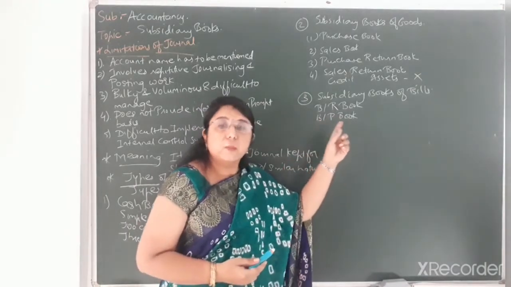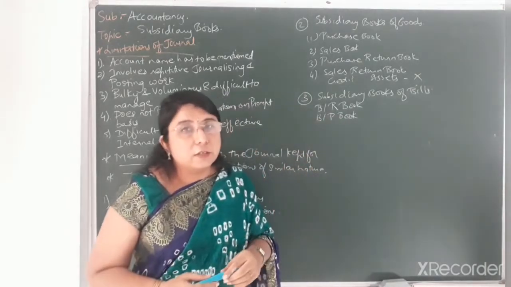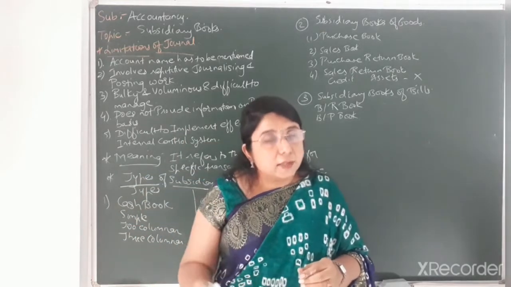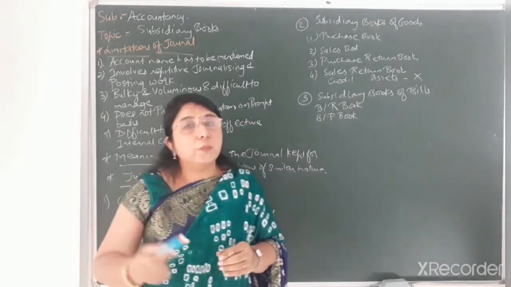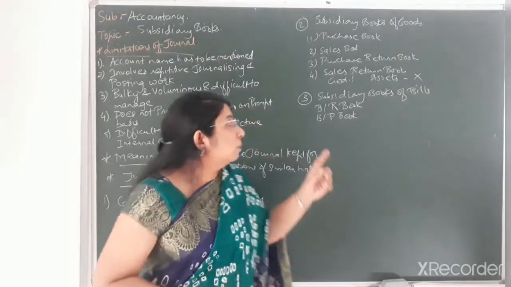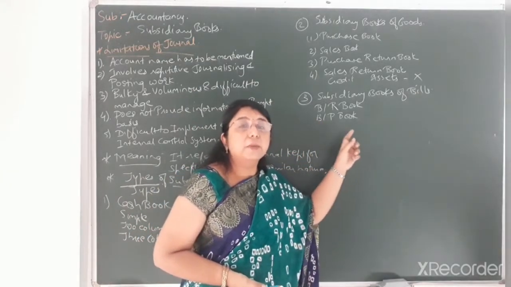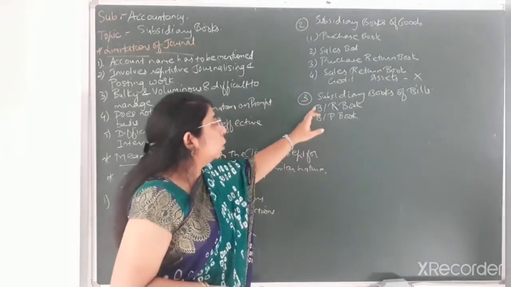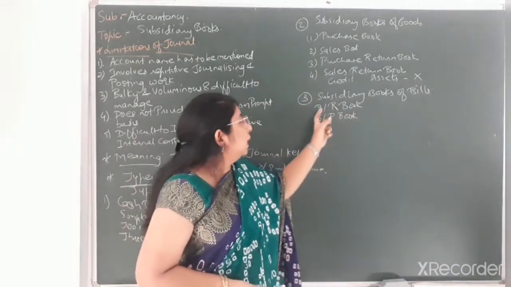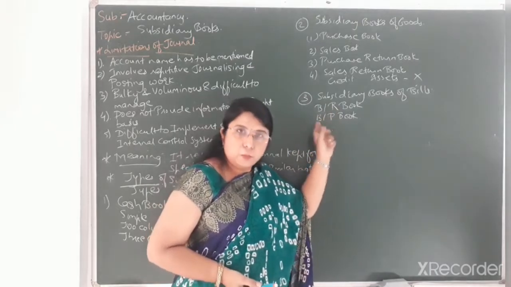And any transactions in which the bill has been accepted, meaning in future we have to make the payment of that bill, then it becomes bills payable, and that type of transactions will be recorded in the bills payable book.